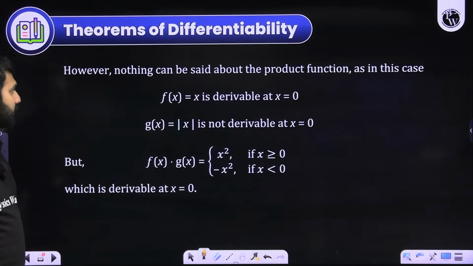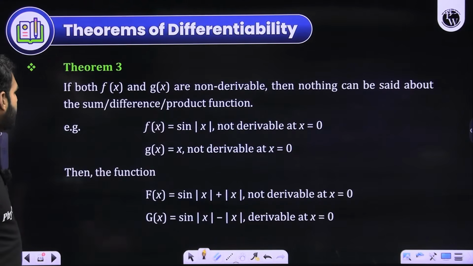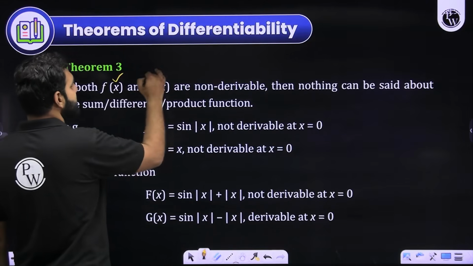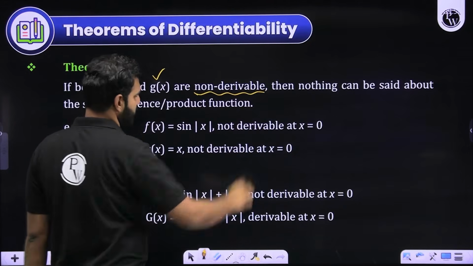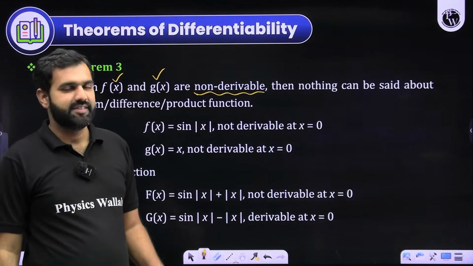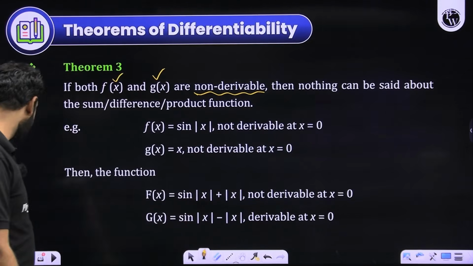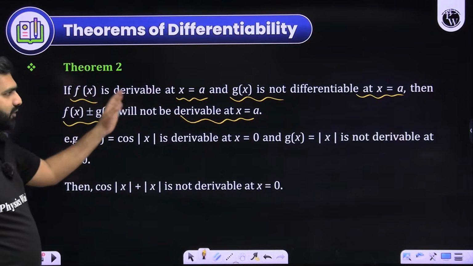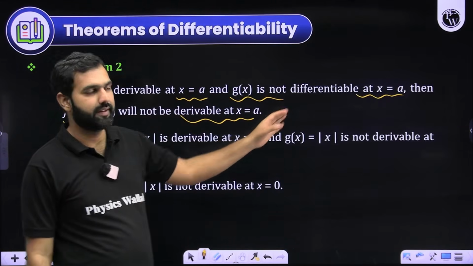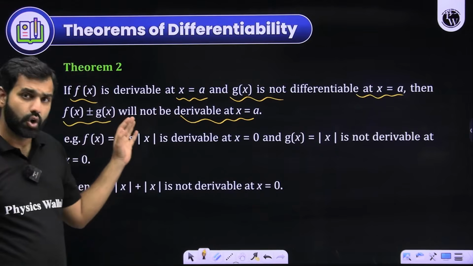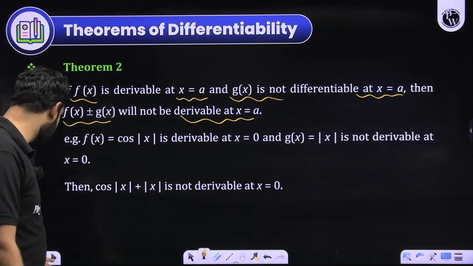on their product, for example, let me bring another theorem here. Let's say f(x) and g(x) are two non-differentiable functions. Both of them are non-differentiable. Previously, what was there? One of the functions was differentiable, the other was non-differentiable, then their sum and difference was non-differentiable. Perfect, great, we understood that.